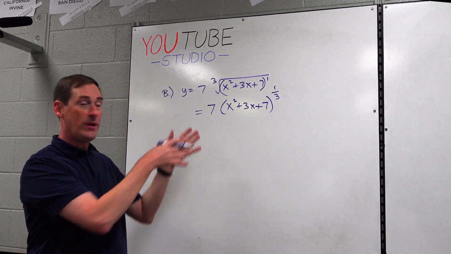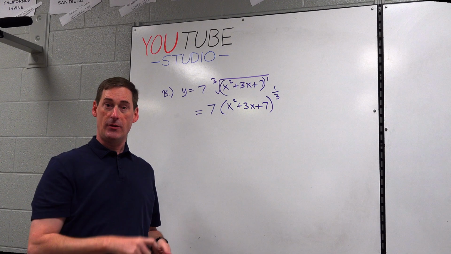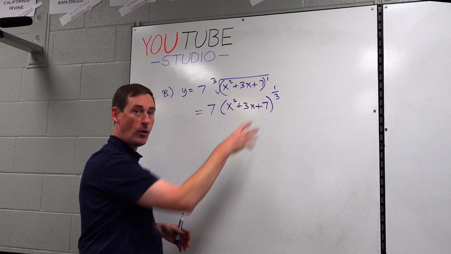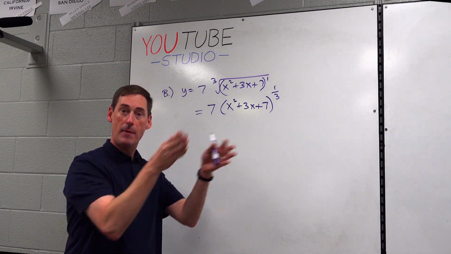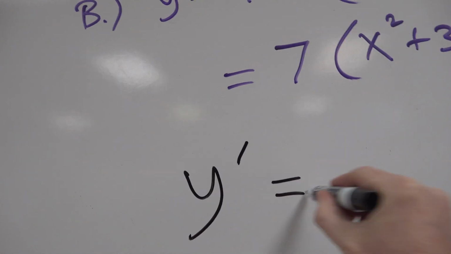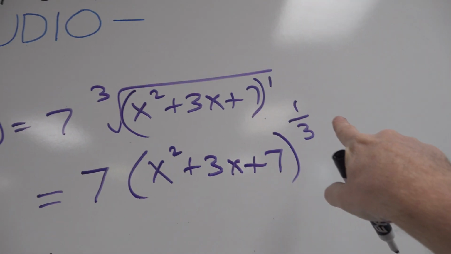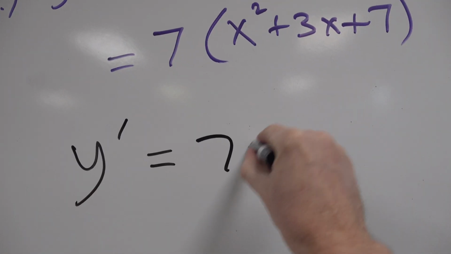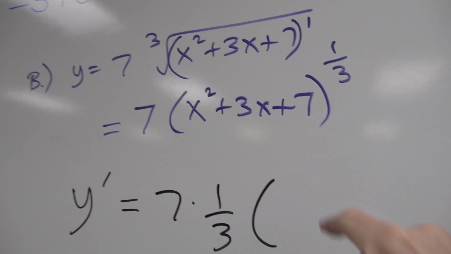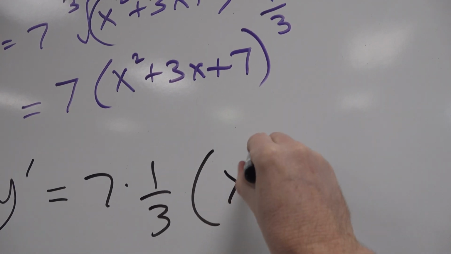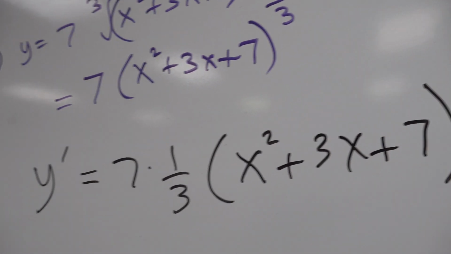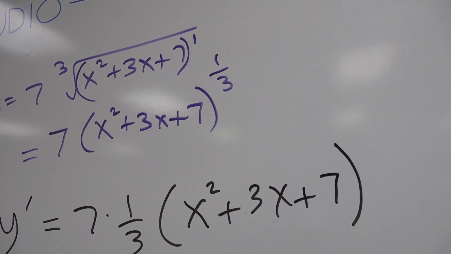So, we got that. We are ready to take the derivative because we have number, base, power, which is exactly what we want, number, base, power. All right, let's take the derivative. Y prime equals 1/3, comes down, multiplies the 7. Base does what? Base always stays the same, right? All right, what happens to the exponent? Subtract 1.